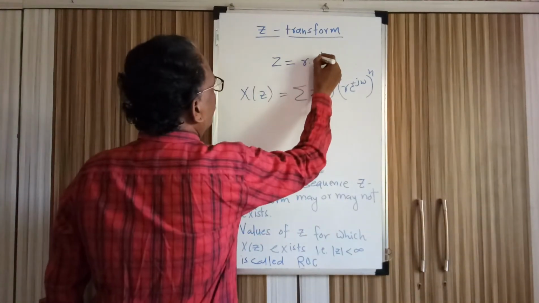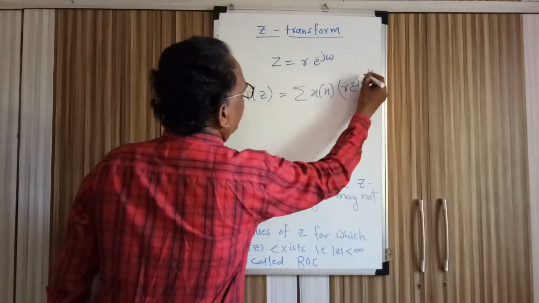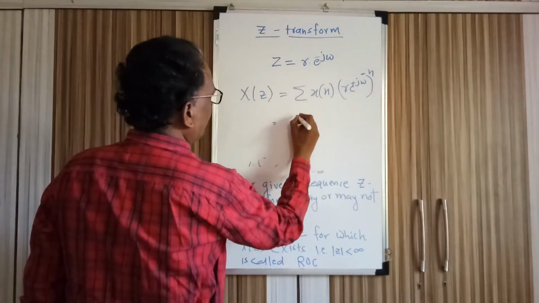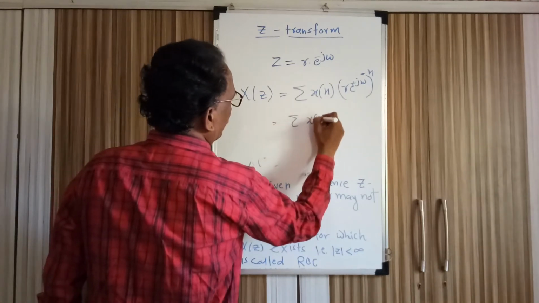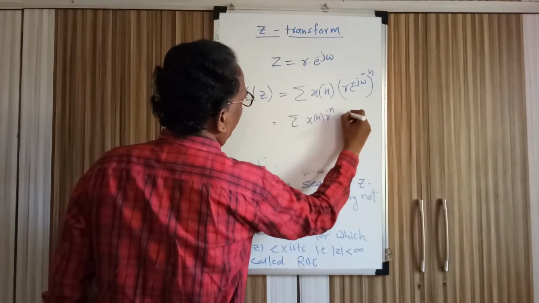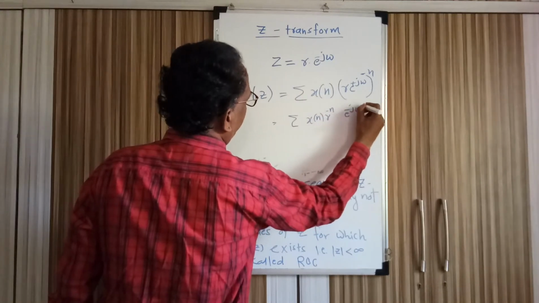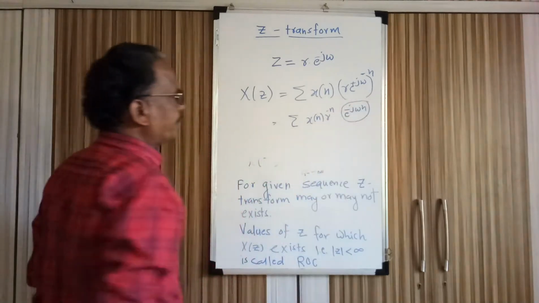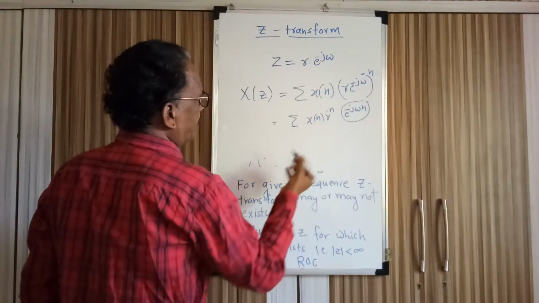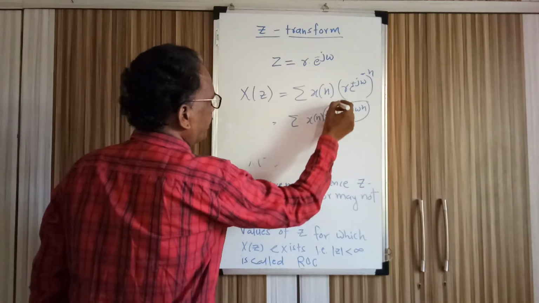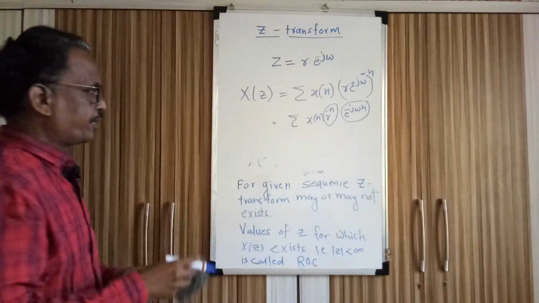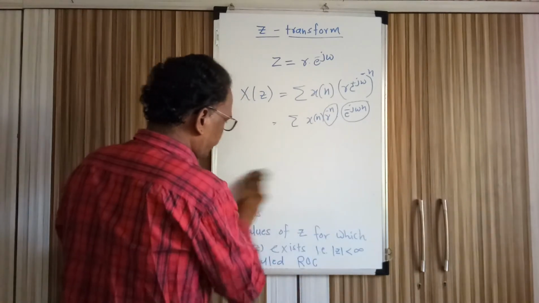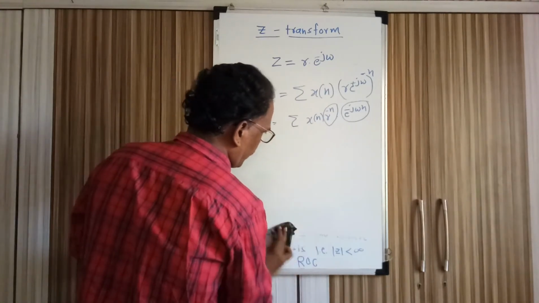So the value of Z is r raised to j omega. Here if I put minus, it will be Z raised to minus n. So I can write here x of n r raised to minus n and e to the power minus j omega n. In case of the Fourier transform, this is the kernel, we know that, but in addition to this, here r raised to minus n, which is additional, which is not there in the Fourier transform, and this is the factor which is making Z transform possible for some of the sequences for which Fourier transform does not exist.